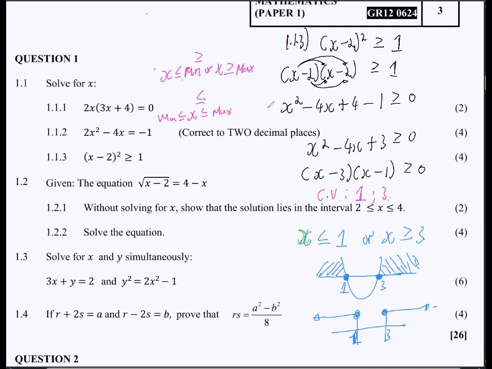Right, so that's it with tackling that inequality question. Okay, so 4 marks in the bag. Where do we get the marks? Standard form, number 1, getting it into standard form will give you a mark. And then having to factorize here will give you a mark.